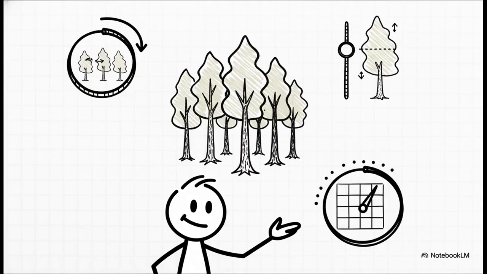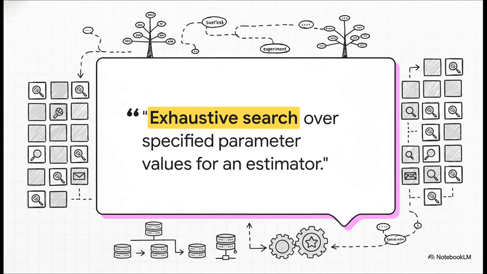Now, even though these models work great on their own, data scientists can squeeze out even more performance by fine-tuning some key parameters. We call them hyperparameters. This means deciding things like exactly how many trees to build, setting a maximum depth for them, and defining how many features each tree gets to see at every split. So, how do they find the best combination of all these settings? Well, they often use tools like something called Grid Search CV, which, as the documentation here says, performs an exhaustive search over all the parameter values you give it. It just systematically builds and tests models over and over again to find the one combination that works best for your specific problem.